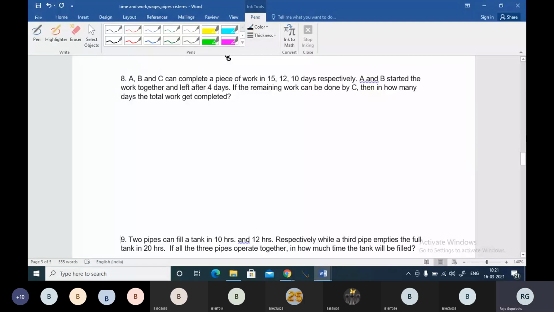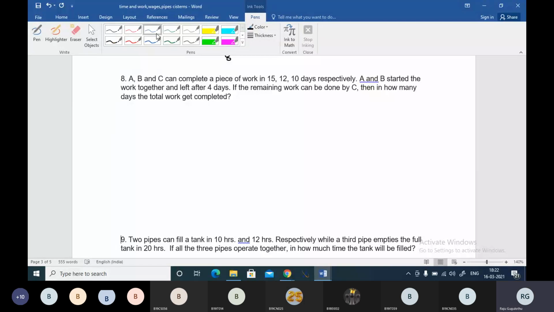Okay guys, you can see this question number 8 here. A, B, C can complete a piece of work in 15, 12 and 10 days respectively. A and B started. This is a similar question, we have done this model above.